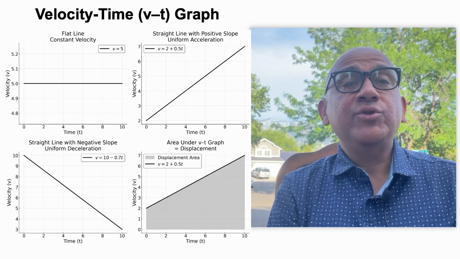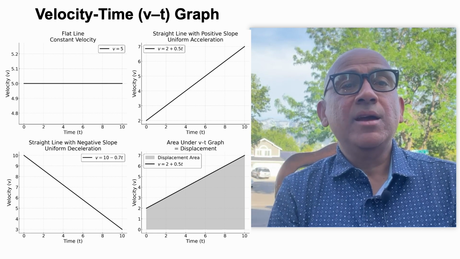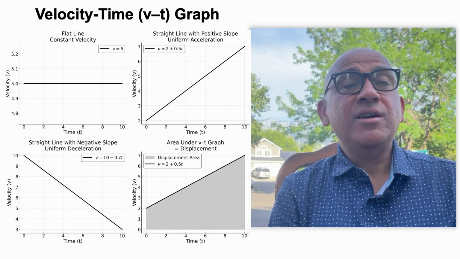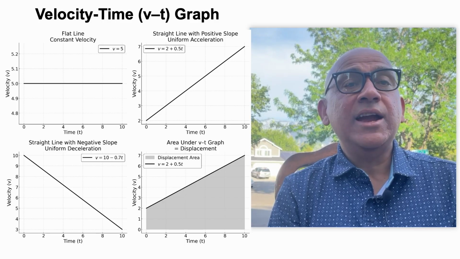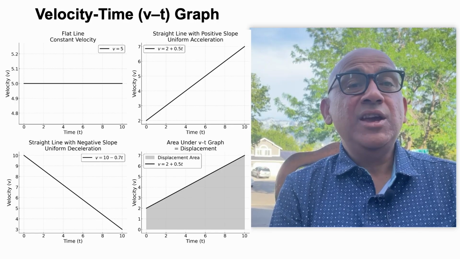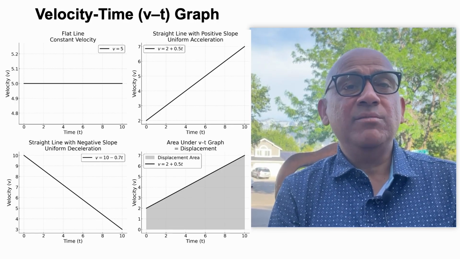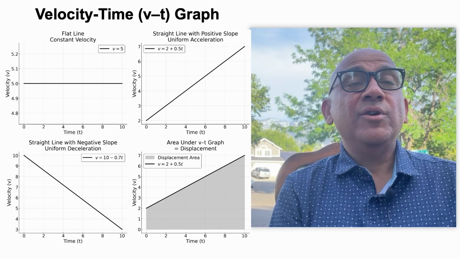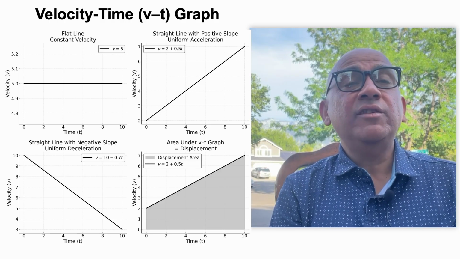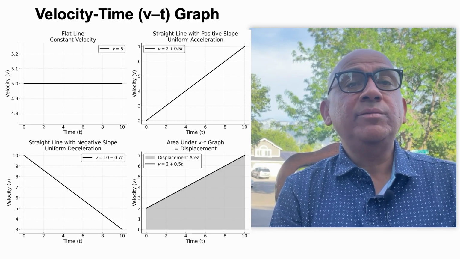In this graph, I have shown the velocity versus time graph. Again, the left one on the top is a flat line which shows the constant velocity. So, as you are seeing, even when the time is passing, velocity remains the same. The second graph on the right is velocity versus time, which is showing a straight line with positive slope.